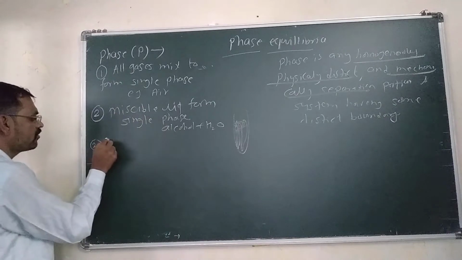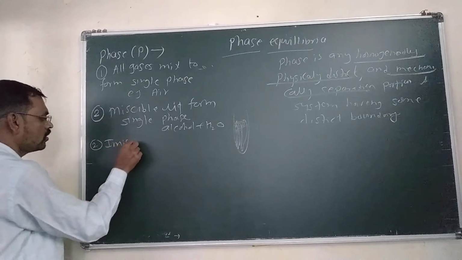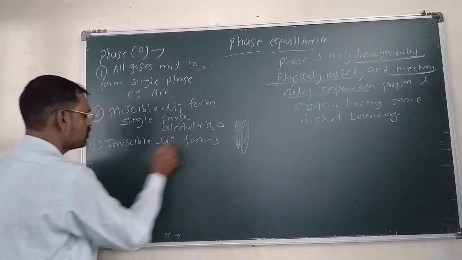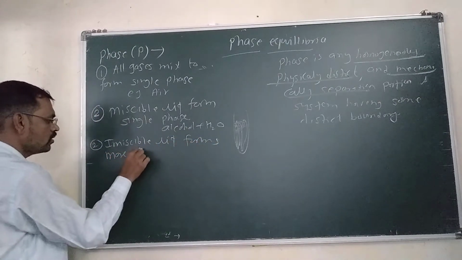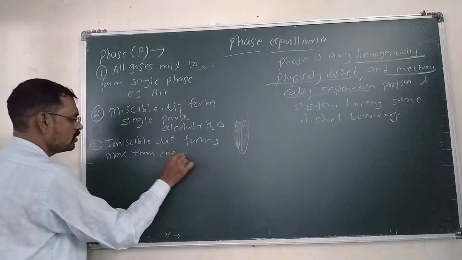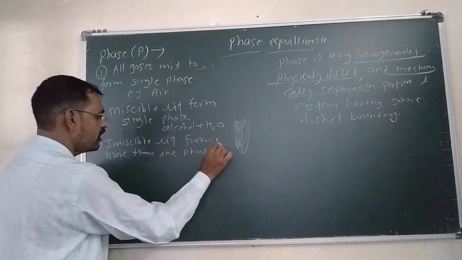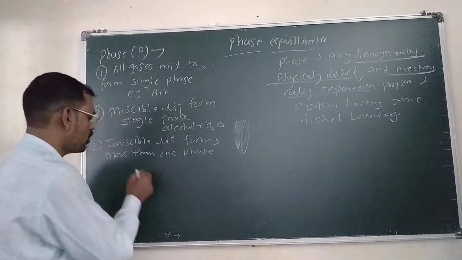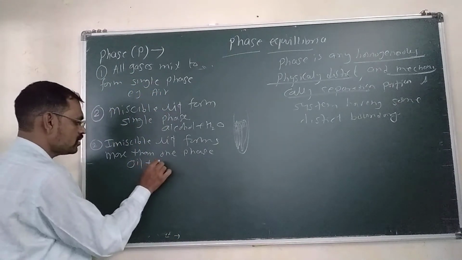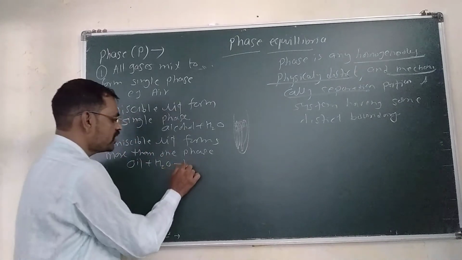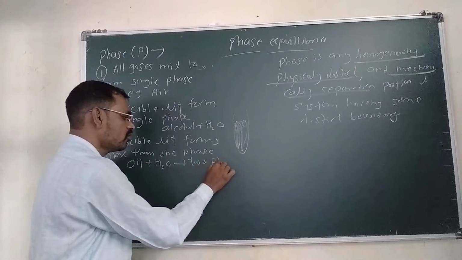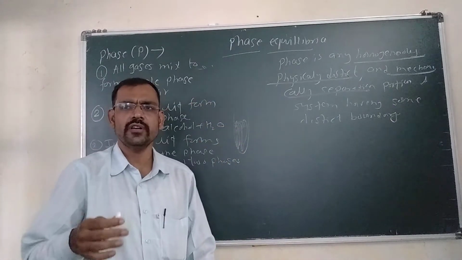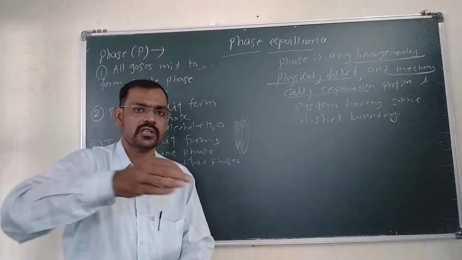What is immiscible liquid? Immiscible liquid forms more than one phase. That is, suppose benzene or oil plus water. There are two phases. If you add benzene into water, there are two phases.